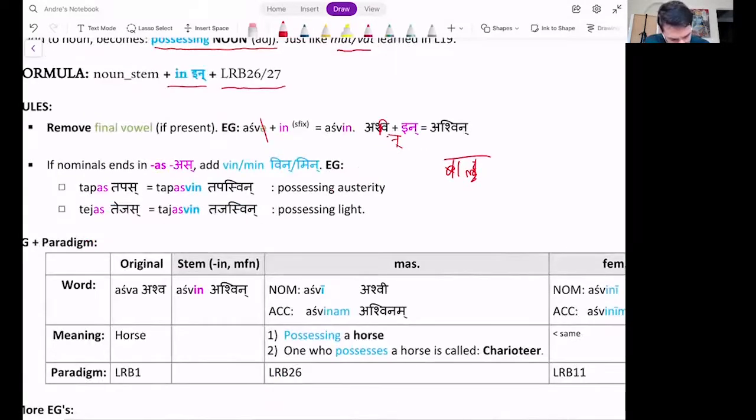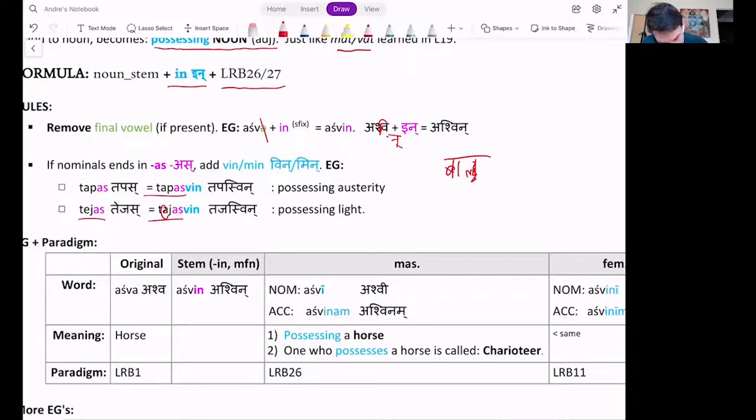If the nominal ends in -as, add -vin or -min. Like tapas, austerity, or tejas. So instead of saying tapasin, you say tapasvin. You retain the whole thing, tapas.